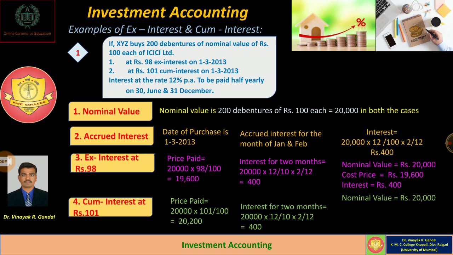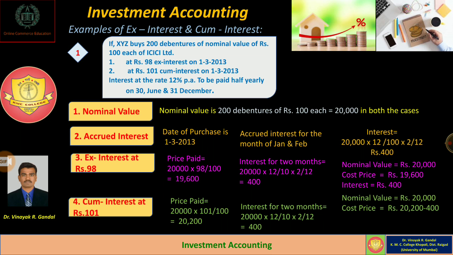So in this case, the price paid, meaning cost price or capital value of the investment, is rupees 20,200, and it is separately shown in the capital column by considering 20,200 minus 400, because cum interest means the price with interest.